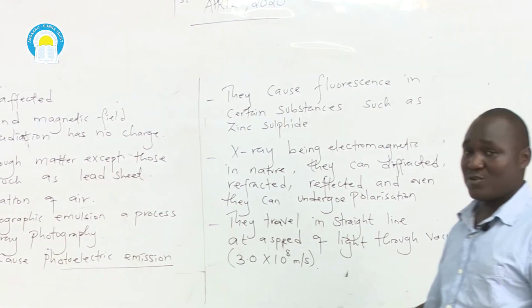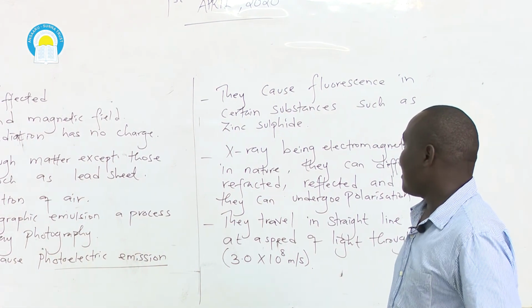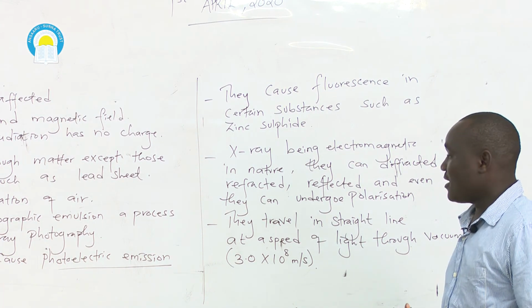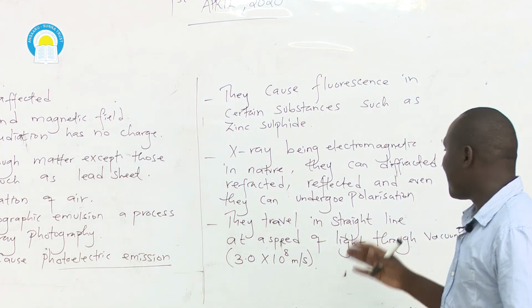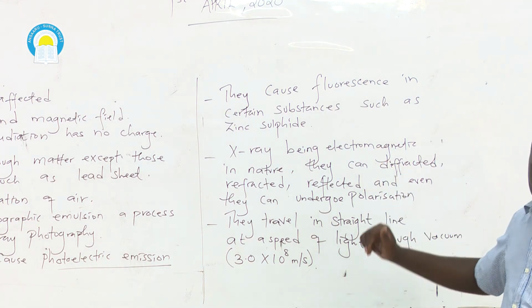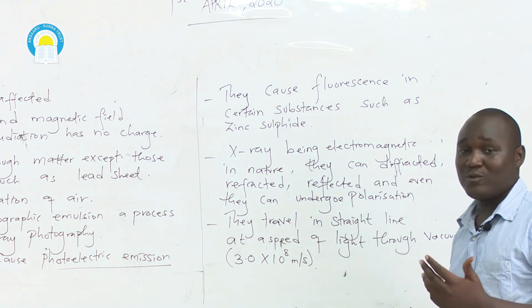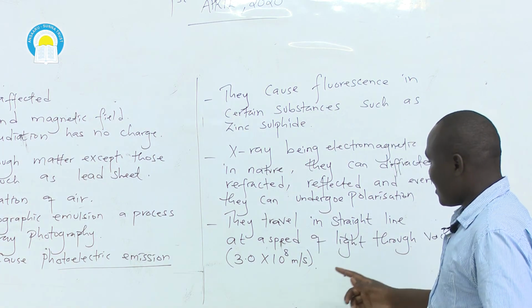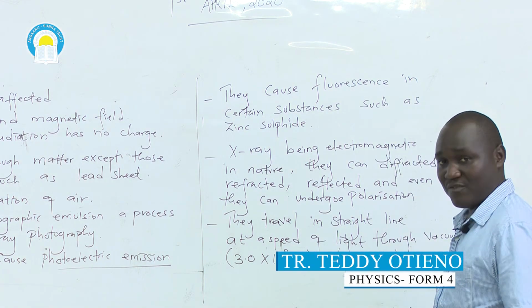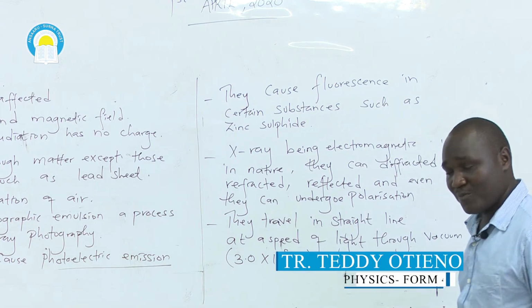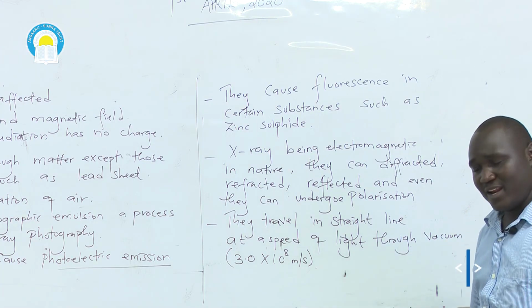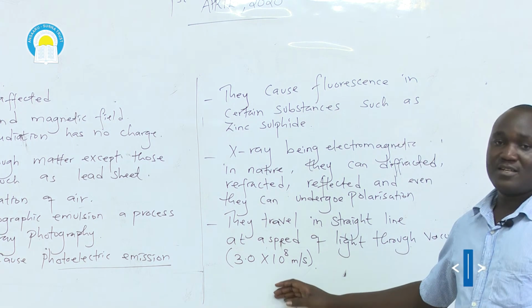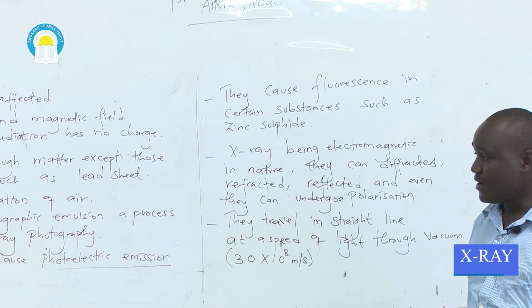X-rays being electromagnetic in nature, they can be diffracted, refracted, they can be reflected, and even they can undergo polarization. Some of these properties of waves were discussed when you were in Form 3 under waves 2. They travel in a straight line at the speed of light through a vacuum. The speed of light through a vacuum is approximately 300 million meters per second. That is 3.0 times 10 power 8 meters per second.